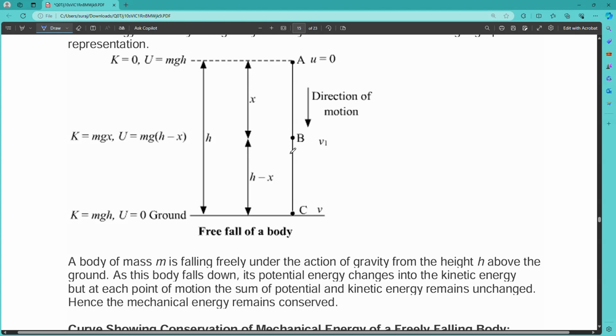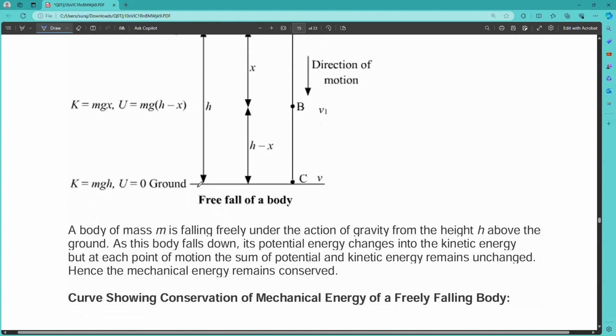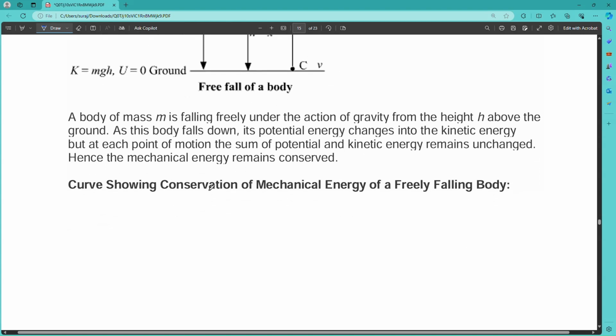Now the free fall body. When the body is at the top position, the kinetic energy will be 0 and potential energy will be mgh. If it crosses a distance x, then the kinetic energy will be mgx. At the ground position, the kinetic energy will be maximum, that is mgh, and the potential energy will be 0. This way the potential energy converts into kinetic energy, and then again kinetic energy to potential energy. If the body touches the ground and comes to rest, then the potential energy is again maximum and kinetic energy will be 0.